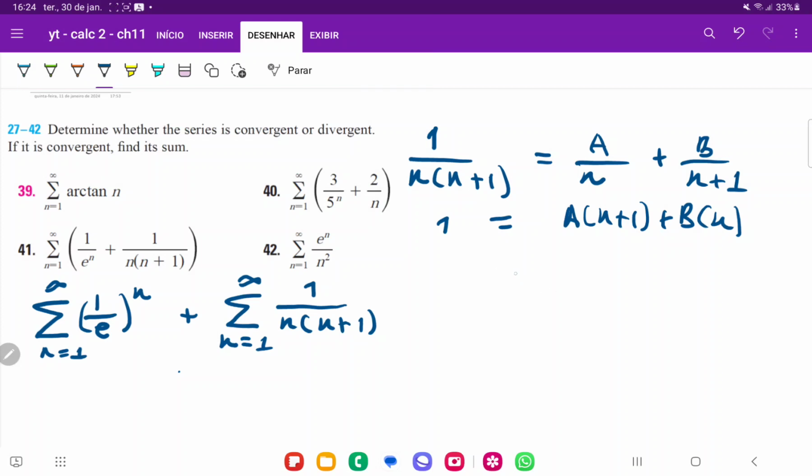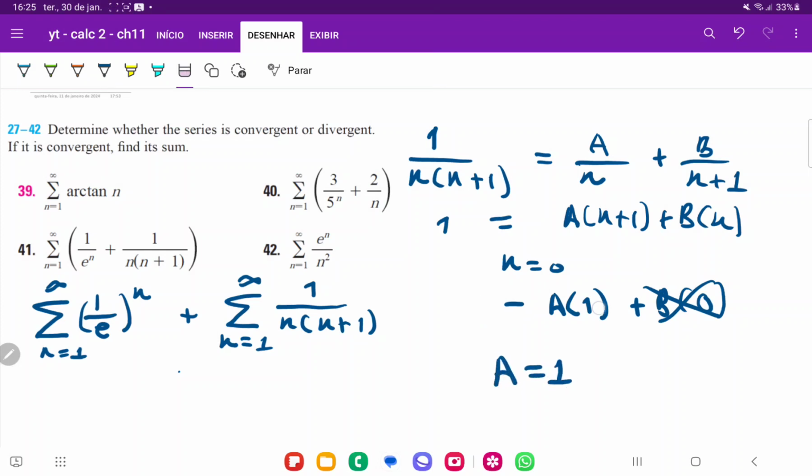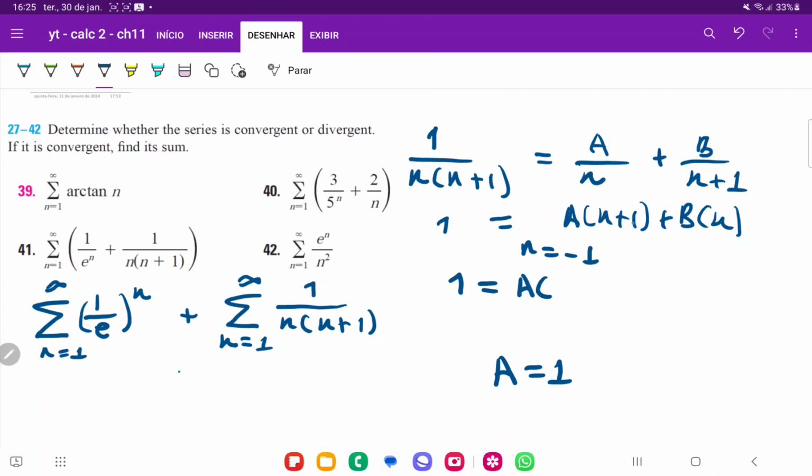So let's consider the case where n is equal to 0. If n is equal to 0, we have that 1 is equal to a times 0 plus 1, which is just 1, plus b times n, which is 0, so that disappears, and therefore a is equal to 1. Once we found that, now let's consider the case where n is equal to minus 1. So 1 would be equal to a times minus 1 plus 1, so that would be 0, plus b times minus 1. So we have that 1 is equal to minus b, and the conclusion, therefore, is that b is equal to minus 1.